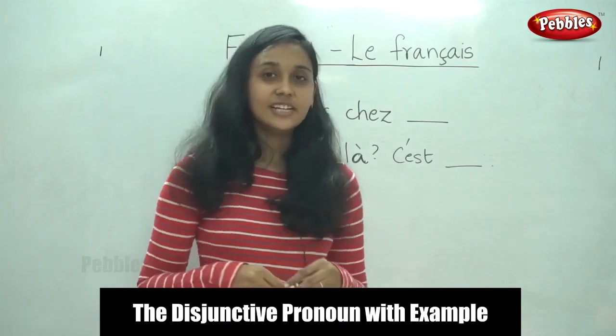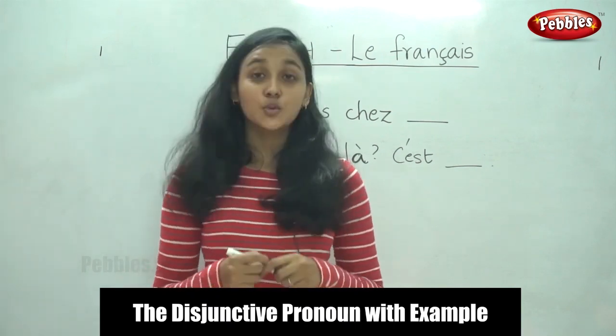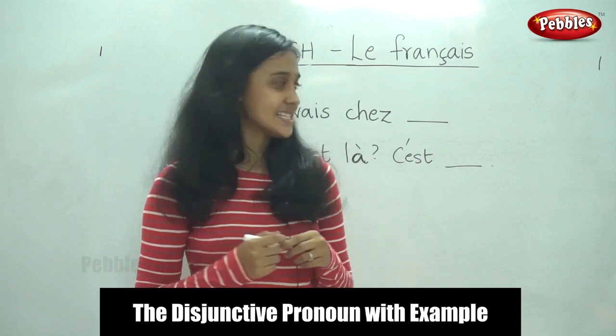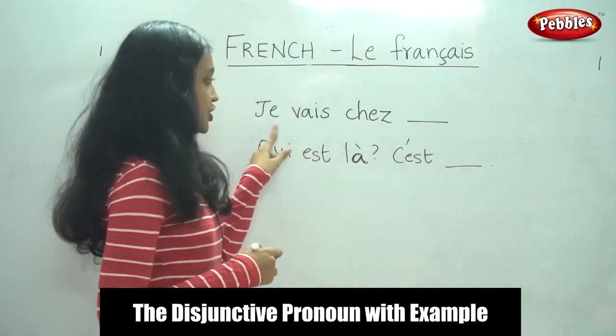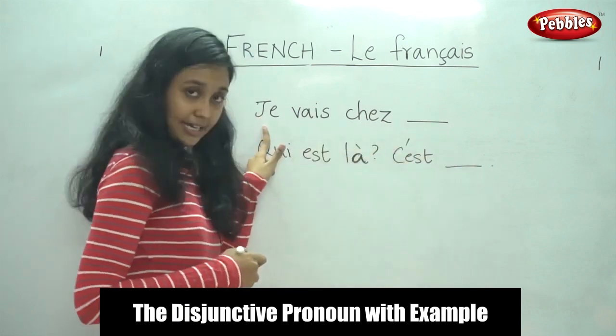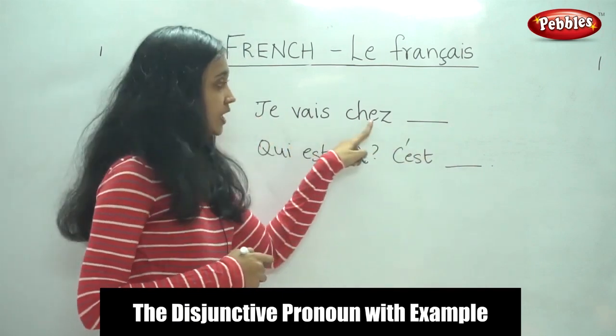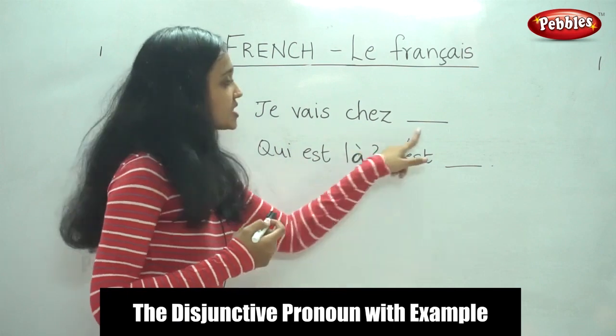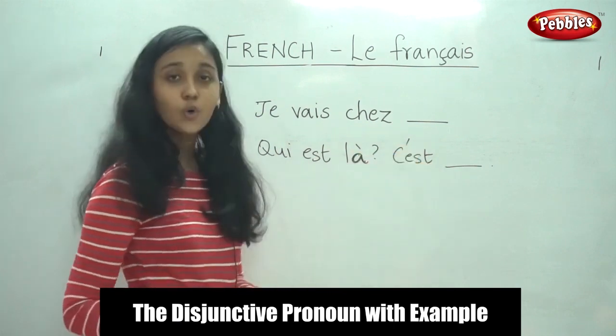So now we have learned the pronoun tonic. So let us see the use of the pronoun tonic in sentences. For example, je vais chez, and there's a blank space here. I go with, what would you say here? I go with him or with her.